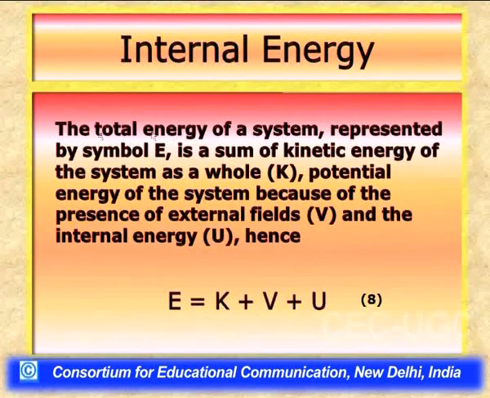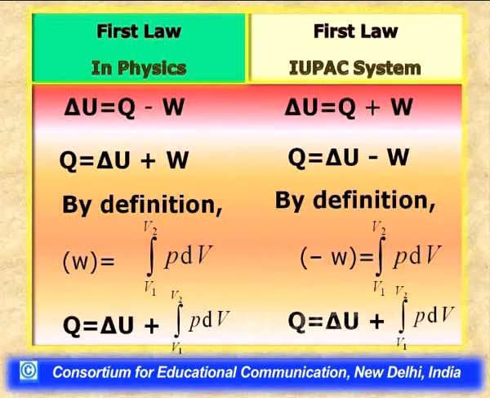Coming over to internal energy as a concept which the first law of thermodynamics forms. We have already said that whenever heat is given to the system, it raises the internal energy of the system. Whenever work is done, it also raises the internal energy of the system. The first law equation only determines the changes in internal energy of the system during its transformation from one initial state to a final state.